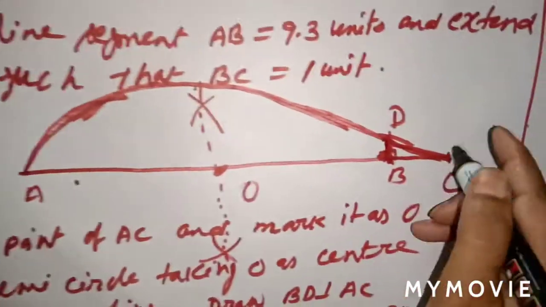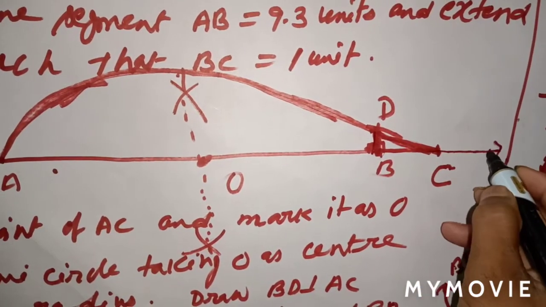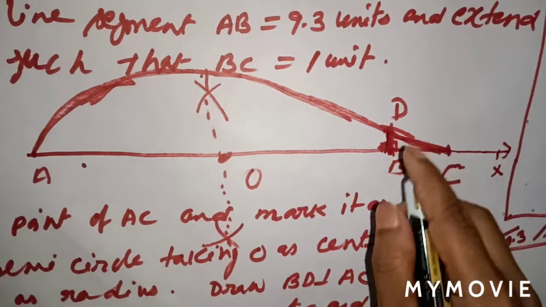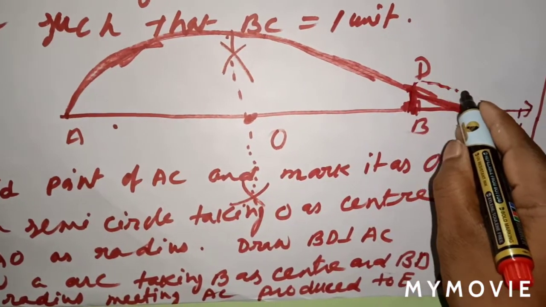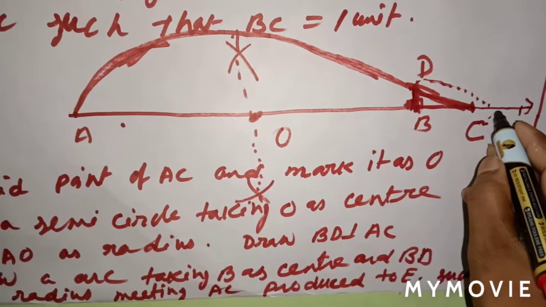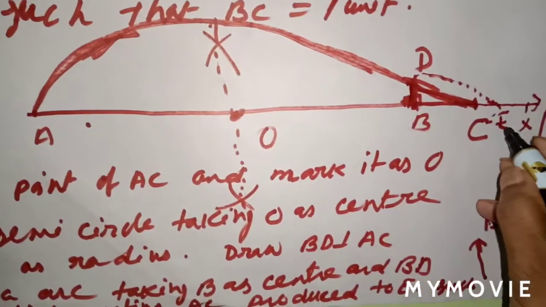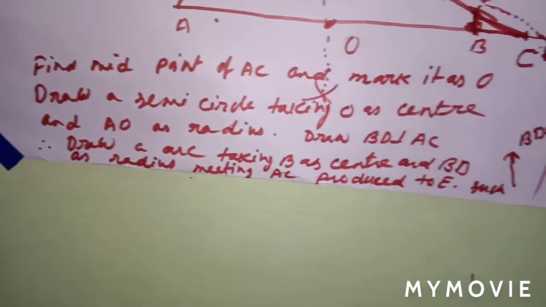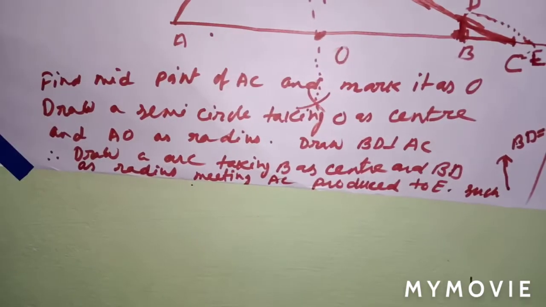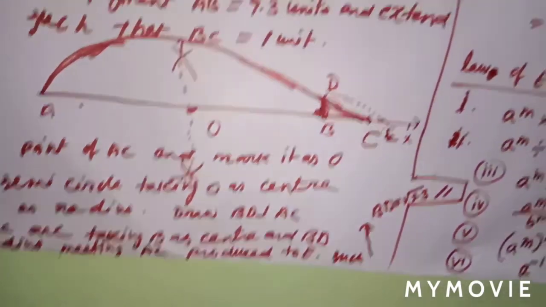You have to draw an arc with B as center and BD as radius, and for that you have to extend it like that. Suppose this is X, then with BD as radius, if you draw an arc, let it intersect at E. That is why I wrote here: radius, meeting AC produced at E.